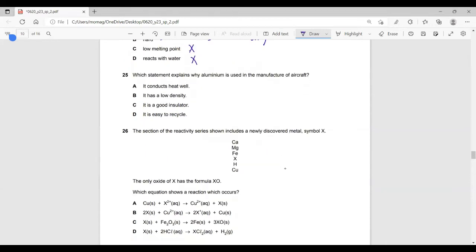Question 25. Why do we use aluminum in aircraft? Aircraft fly and go up. That means you need something low in density.